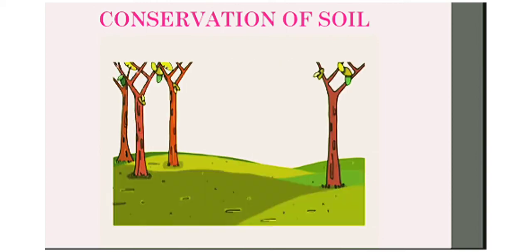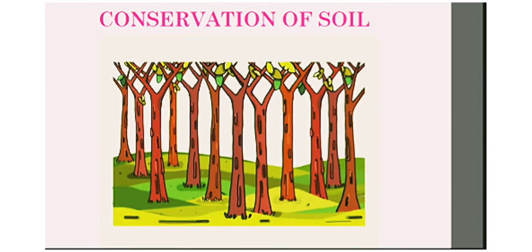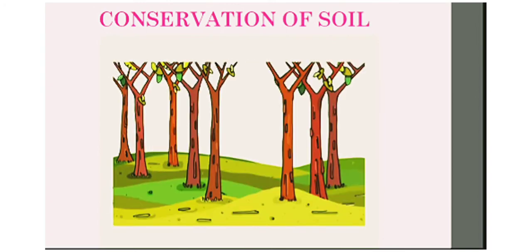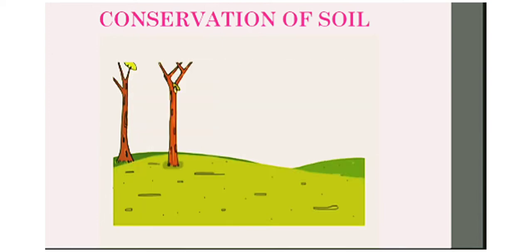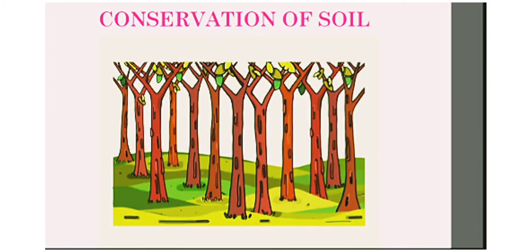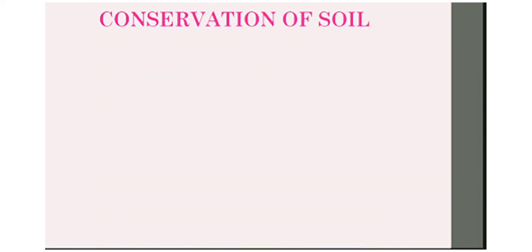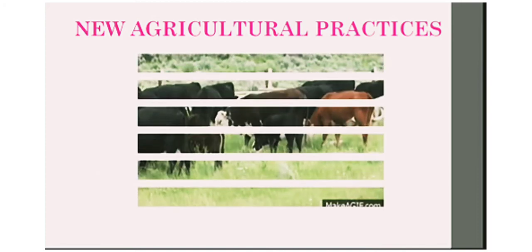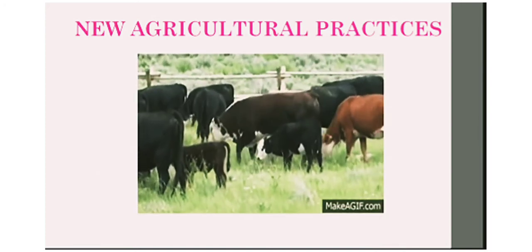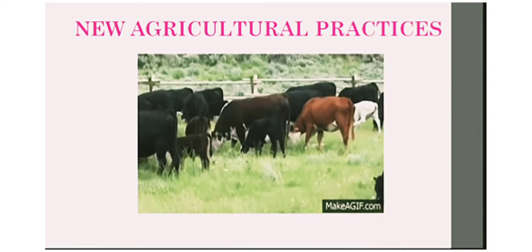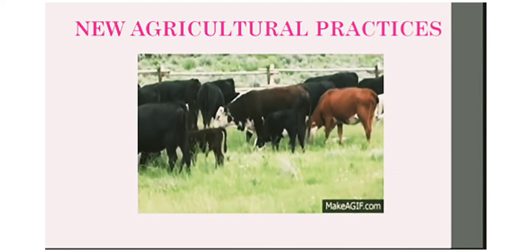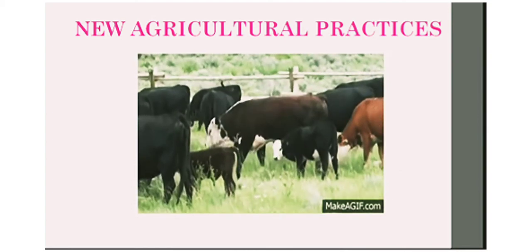Rows of trees should be planted in the field which act as a shelter belt. Now, how does it act as a shelter belt? This will help in preventing soil erosion due to wind. Overgrazing of forest and grasslands by animals, especially by goats and sheep, should be properly checked. Separate grazing grounds should be there.